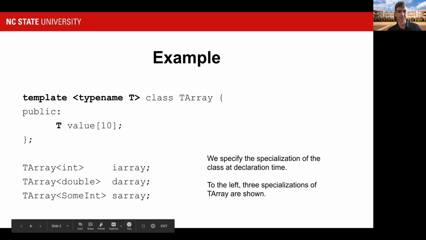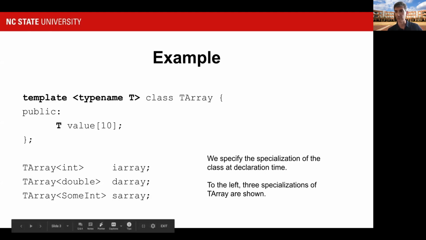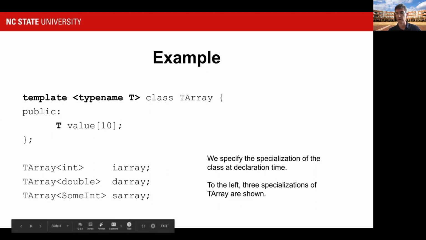Or this SArray inside of it would have an array of type sumInt of length 10. And each of these three variables has a different type. The first one has TArray specialized to int, the second one has TArray specialized to double, and the third one has TArray specialized to sumInt. They are not the same types. They look like the same types because they came from a template. But remember, the template is a pattern, and when we specialize it, the compiler creates something new. It creates a new type from that pattern. And in this case, we're actually creating different classes. So in these three variables, we create three different classes, each specialized in different ways.